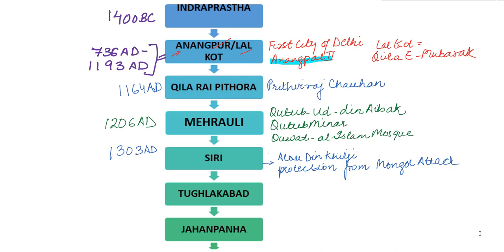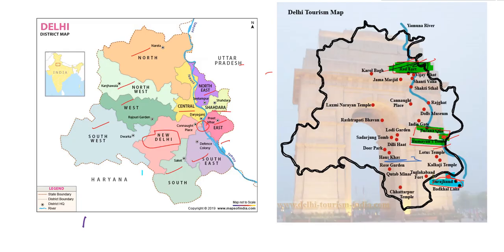Now, Tughlaq Shah was murdered by his own son using elephants. His name was Jauna Khan and he later took the title of Muhammad bin Tughlaq. Muhammad bin Tughlaq established the fifth city of Delhi, which was called Jahanpanah. He connected the prior cities of Siri and Mehrauli. Now let us locate these cities on a map. The Tughlaqabad fort is here and the Tughlaqabad city was here. But when Muhammad bin Tughlaq moved the capital to Jahanpanah, this was here near present-day Greater Kailash.